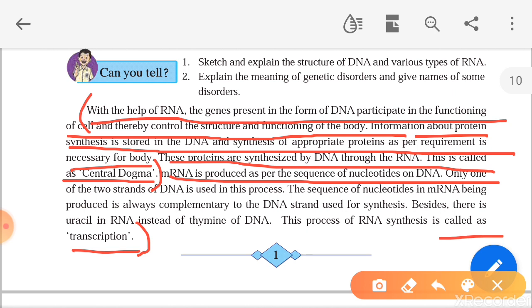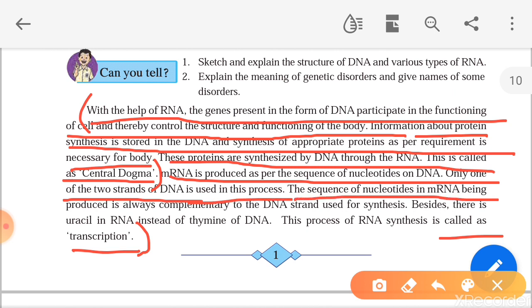For the synthesis of the mRNA, out of two strands, only one strand of DNA is used. DNA is a double helical structure, so instead of two helices, only one helix is used.